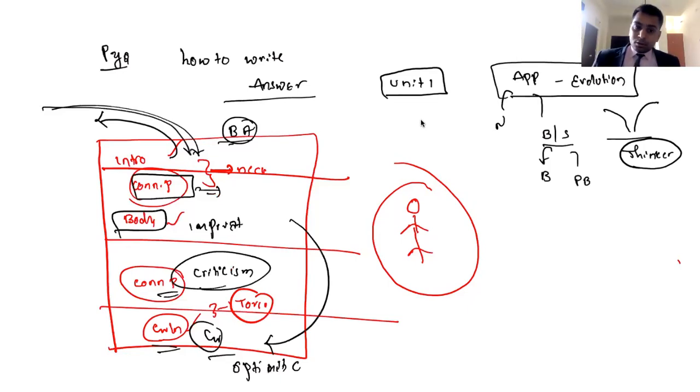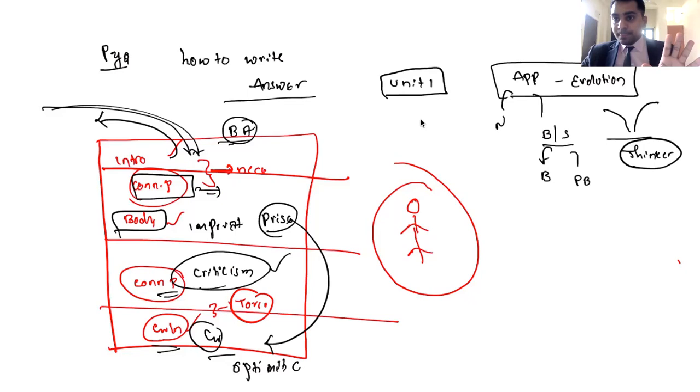Now, when I say importance, you are praising it, and when I say criticism, you are criticizing it, right? But when you are praising or criticizing, don't do it from your end. In optional, criticism and praise should not be from my end. It should not be that Dhananjay likes it, that is why he is praising, or Dhananjay doesn't like it, that is why he is criticizing. No, it should not be from my perspective or your perspective. It should be from the perspective of thinkers.